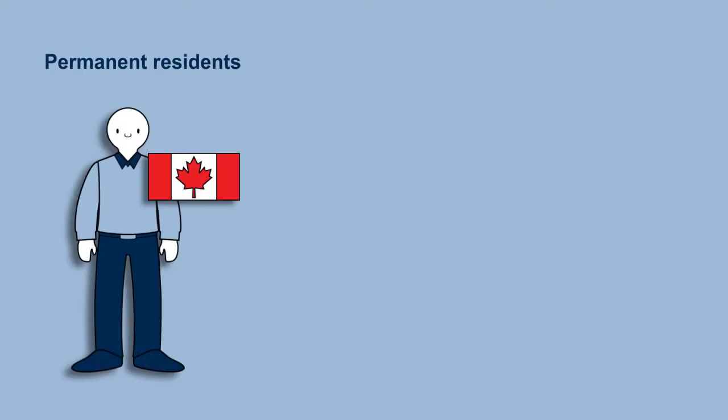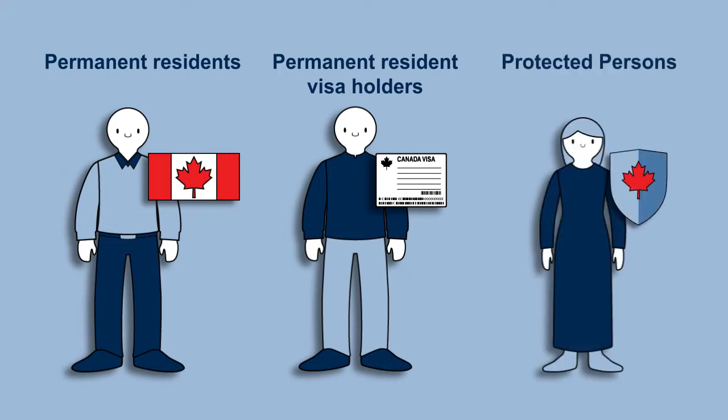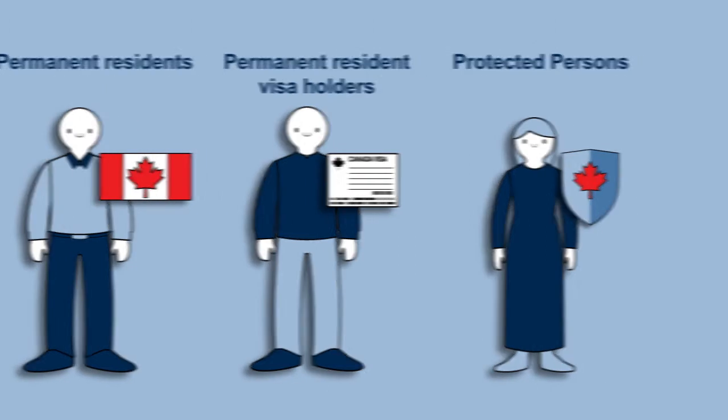Permanent residents. People who were granted permission to enter and remain in Canada. Permanent resident visa holders. Foreign nationals who hold permanent resident visas and are denied entry at a port of entry upon first arriving in Canada. Protected persons. Persons who are found to be in need of Canada's protection.